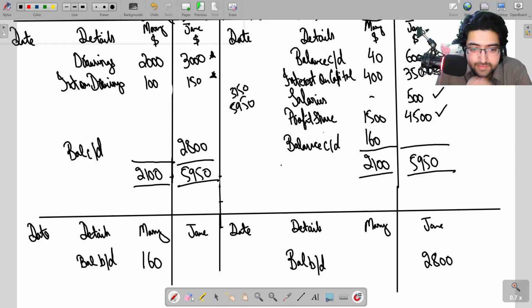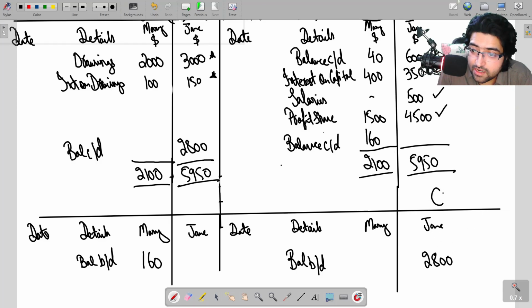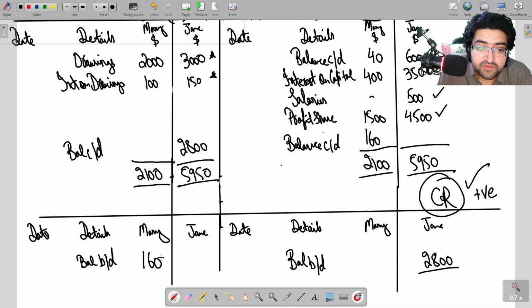So her balance is still positive, positive 2800. That's why it's a credit balance. So remember, a credit balance in the current account, this is the credit side, so Jane has a credit balance, as you can see. A credit balance is a good thing for the partner, it's a positive balance, whereas a debit balance such as this for Mary is a negative balance and it is not a good thing for the partner.